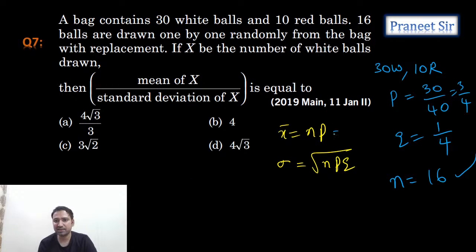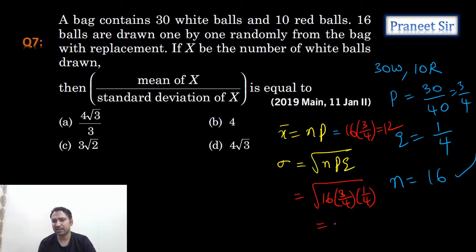So let's calculate the mean here. np is what? n into p, that is 16 into 3 by 4, which is equal to 12. Okay, np we calculated. What about the square root of npq? Let's calculate this. 16 into 3 by 4 into 1 by 4. So tell me how much we get. Are we getting root 3?